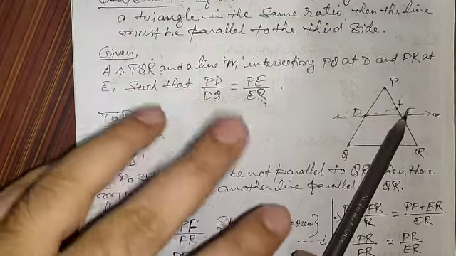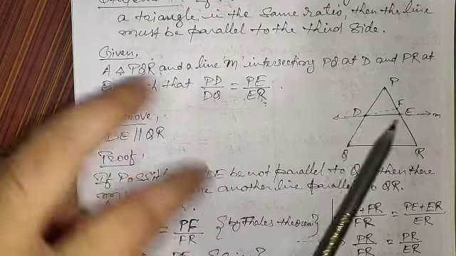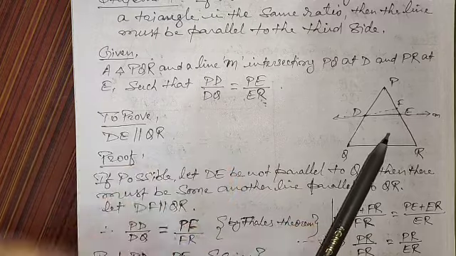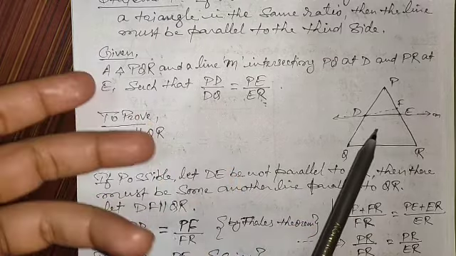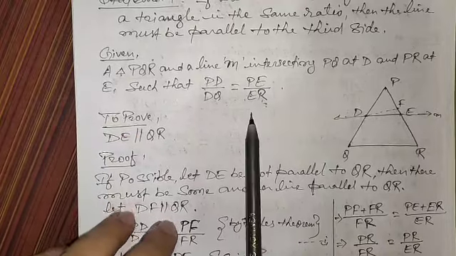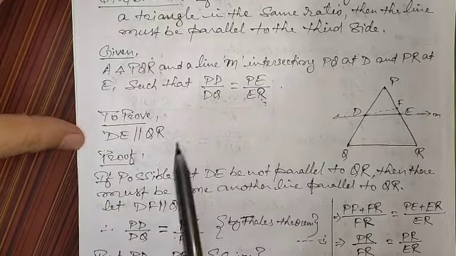If they are equal, then we have to show that DE is parallel to QR. This is the statement. Obviously if it is going to happen, then we can prove it. So we are going to prove it. Okay, let's start the proof.